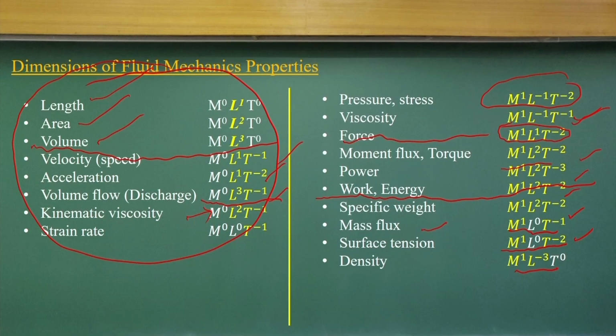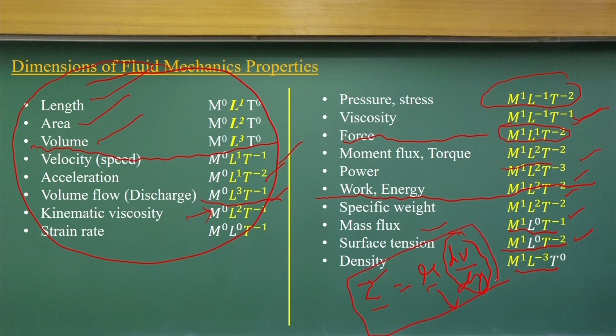If you have any doubt about, for example, what could be the dimensions of viscosity, then you write Newton's law of viscosity, that is, tau, the shear stress, equals mu dV by dy. Substitute the unit of shear stress and the unit of dV by dy, then you will get mu, because this is a dimensionally homogeneous equation.